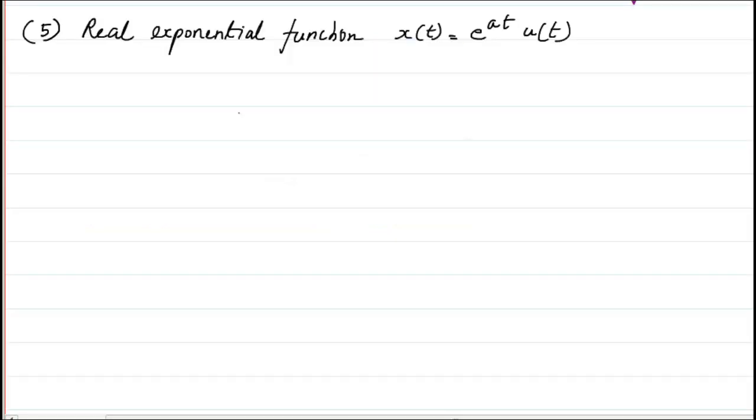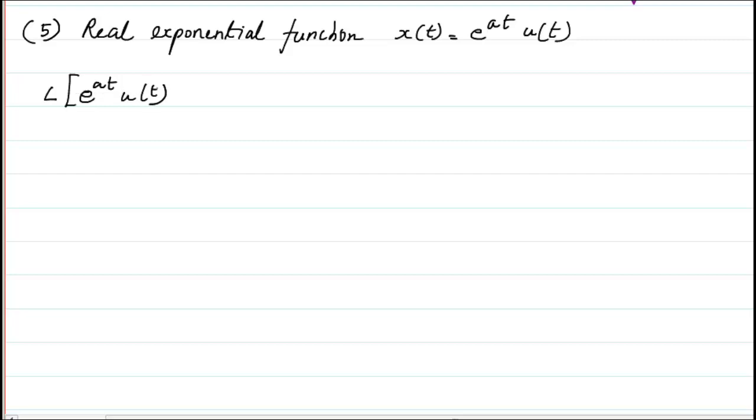Next, in the basic Laplace transform of the basic signals, we will take the real exponential function x of t is equal to e raised to power at u of t. So if I try to find out the Laplace of e raised to power at u of t,